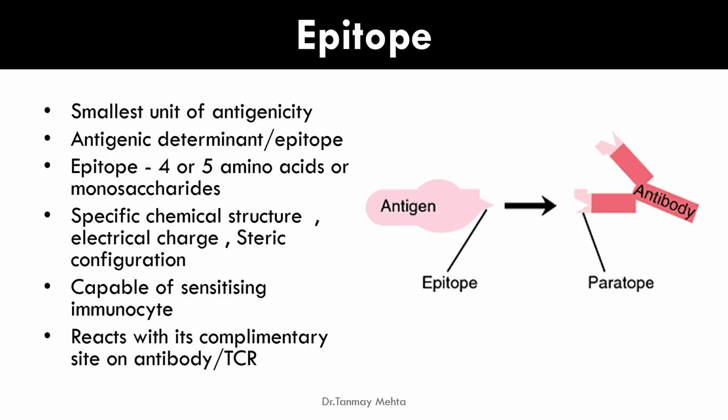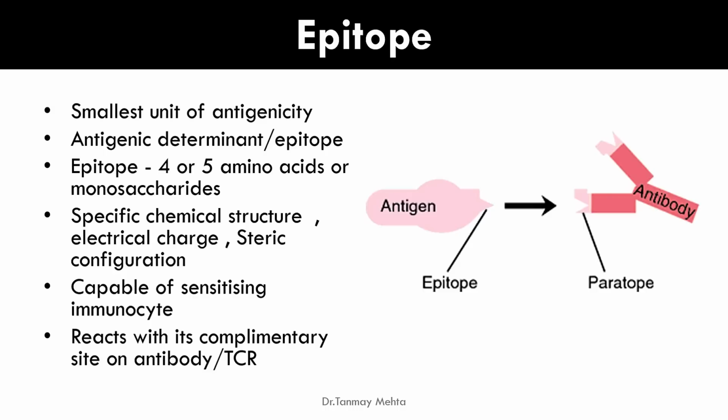Epitope. Epitope is the smallest unit of antigenicity. It is also known as antigenic determinant. That means it is the smallest portion on antigen which combines with the smallest portion on antibody. Epitope is 4 or 5 amino acids or monosaccharides. They have specific chemical nature, specific electrical charge and steric configuration. They are capable of sensitizing immunocytes or immune cells. They react with the complementary site on antibody or T cell receptor.